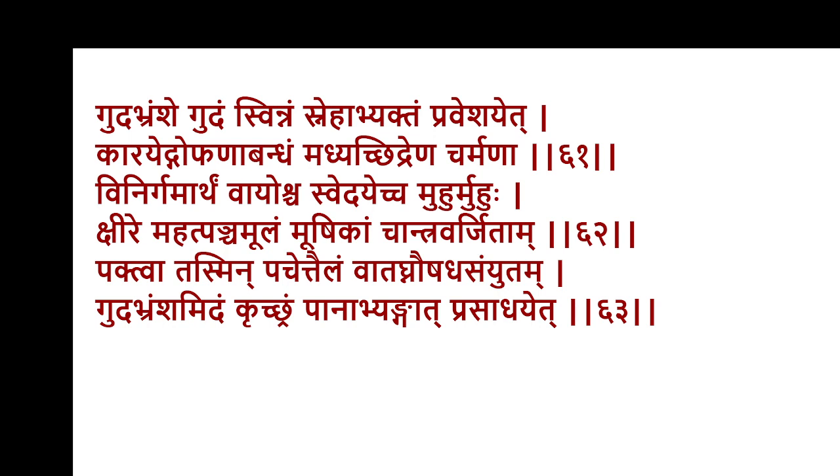Gudabhramshe Gudam Svinam Sneham Piktam Praveshe, the Karayet Gopana Bandam Madhya Chitrera Charmana, Vinirgamartham Vayoscha Sedayecha Muhurmuhu, Kshire Mahat Panchamula Mushikam Cha Antravartitam, Pakpa Tasmin Pachet Telam, Matam Naushad Saintam, Gudabhramsha Midamu Pracham Bhana Bhengar Prasade. In Gudabhramsha, or anal prolapse, Sushruta has devised a specific obstructing instrument, a Gophanabandha, a thick leather piece which can be tied around the anus, keeping an opening for the flatus and stools to pass through.